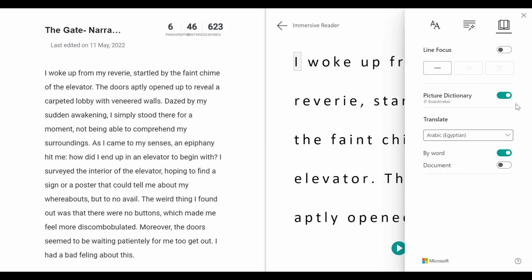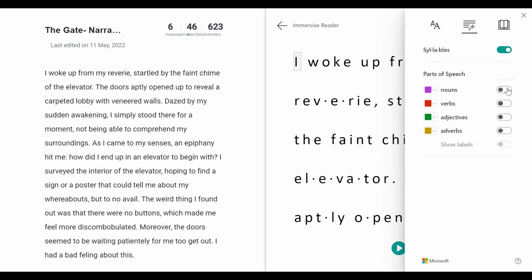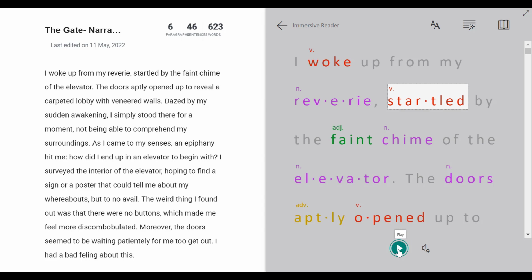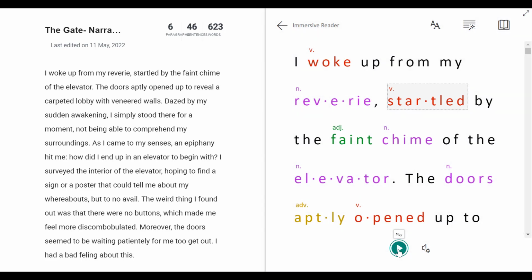But what you can do is turn some of these options on and off, right? So you can have a look at the syllables, the nouns, verbs, adjectives. We'll highlight all this for you, and what you can then do is play. I woke up from my reverie. Now you can't hear that, but that's talking back to me in a really polished English accent. So I get pronunciation, I get reading experience, and I can hear mistakes.